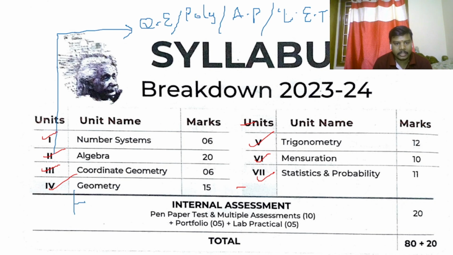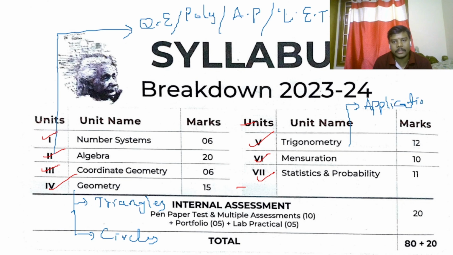In geometry, you have similar triangles and circles. In trigonometry, you have another small part, applications of trigonometry. And in mensuration, you will do surface area and volume. So in total, there are 7 units.